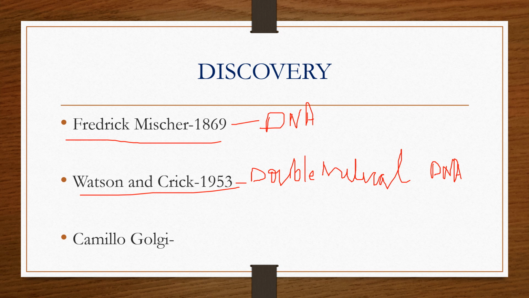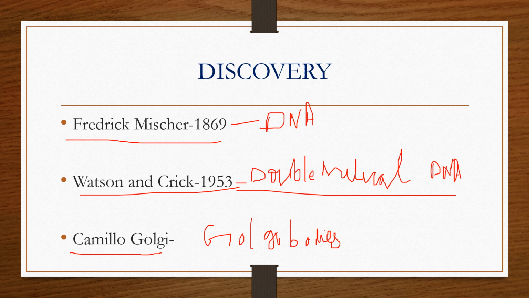Camillo Golgi discovered Golgi bodies. Golgi bodies were discovered by Camillo Golgi. To recap, Friedrich Miescher discovered the molecular discovery of DNA in 1869. The double helical model of DNA was discovered by two scientists, Watson and Crick, in 1953, and Golgi bodies were discovered by Camillo Golgi.